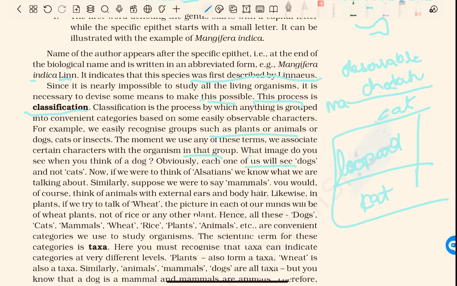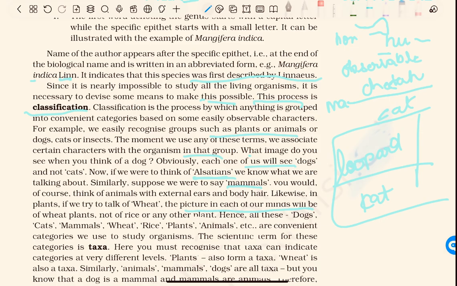Now if we were thinking of Alsatians, we know what we are talking about. Similarly, suppose we were to say mammals, so there are so many mammals. You can also think about humans, dogs, cats, etc. You would of course think of animals with external ears and body hair. Likewise in the plants, if we try to talk of wheat, the picture in each of our minds will be of wheat plants, not of rice or any other plant.